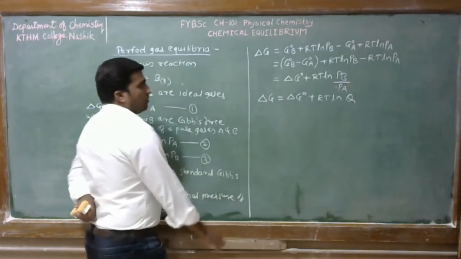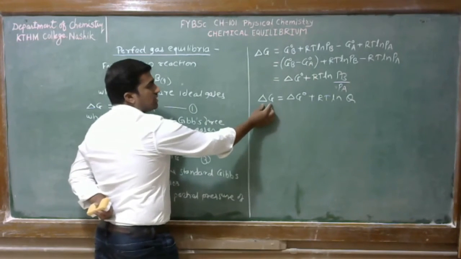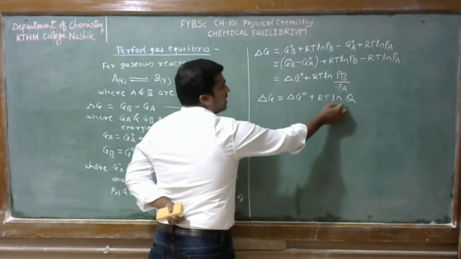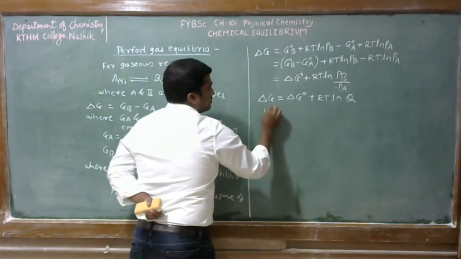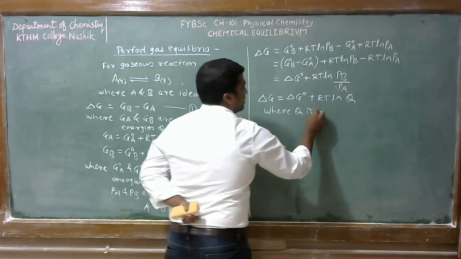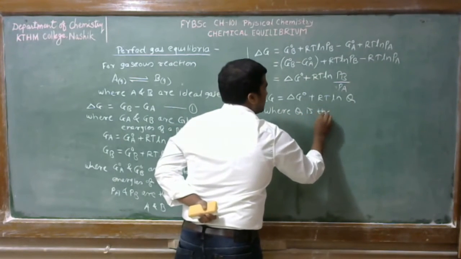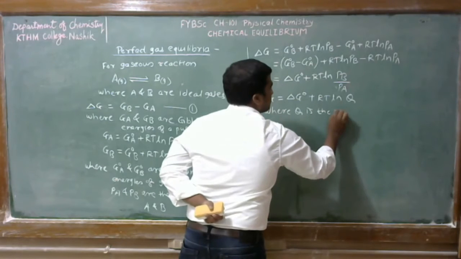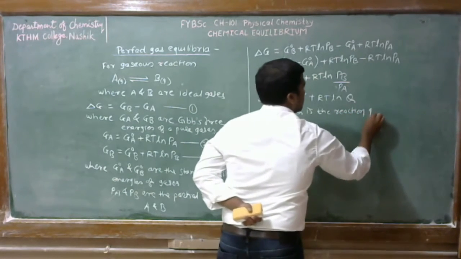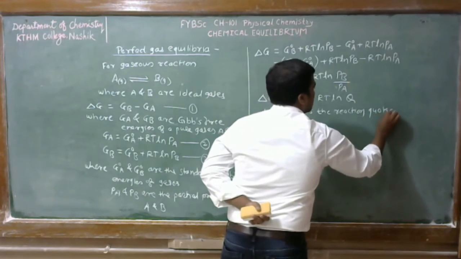Okay. So we can write delta G is equal to delta G naught plus RT ln Q, where Q is the reaction quotient.